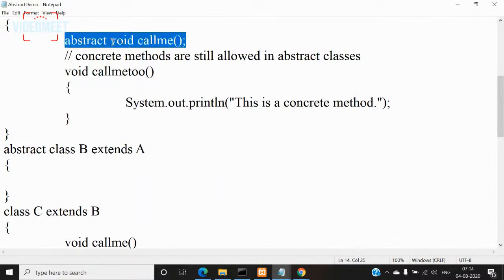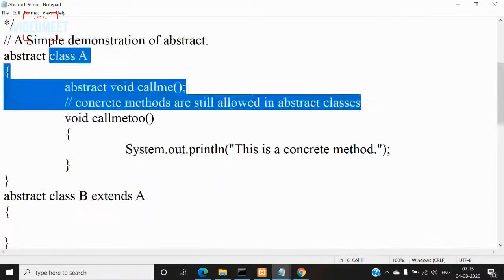Return type is there, void. Method name call me, parentheses opened and closed, ending with a semicolon. This is an example of an abstract method. So such methods must be qualified with the keyword abstract. And if you observe,